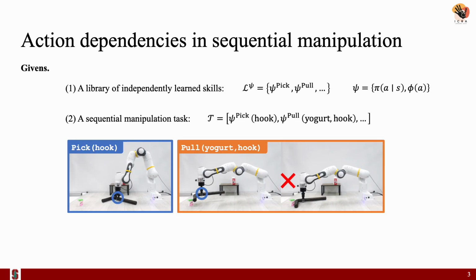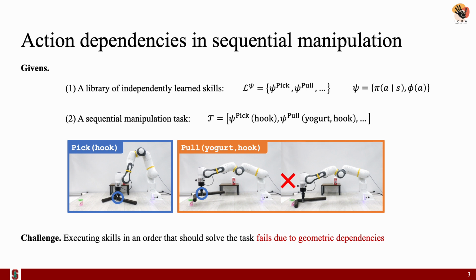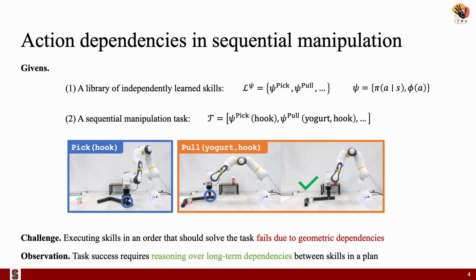We are also given a task in the form of a sequence of skills to be executed. In this example, the sequential manipulation task involves picking up the hook from the table and using it to pull the yogurt, which is initially beyond the robot's reach, closer. The challenge is that greedily executing skills in the sequence may fail due to geometric action dependencies. For example, if the robot picks up the hook in a way that prevents it from reaching the yogurt. Succeeding at long horizon tasks requires reasoning over long-term geometric dependencies between skills in the given task plan.